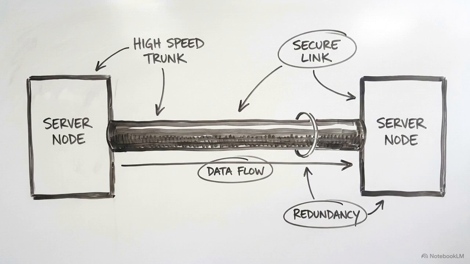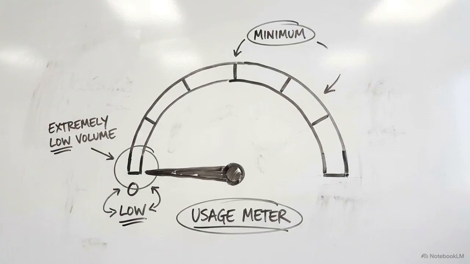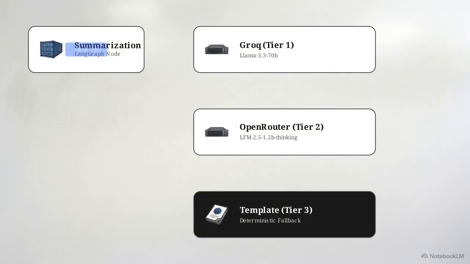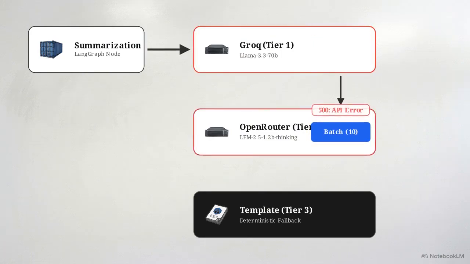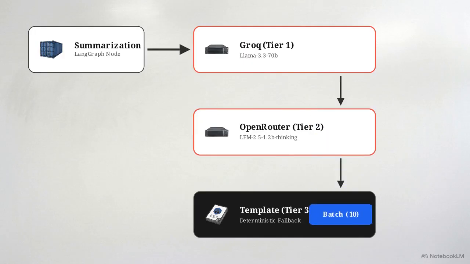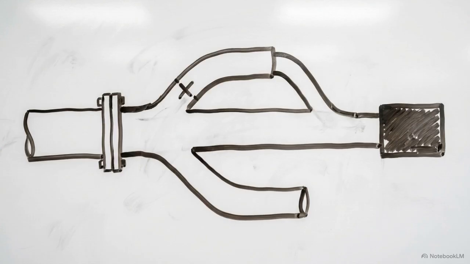The node routes the request to Groq first. If that hits a rate limit, the edge falls back to OpenRouter. If the secondary API fails, it defaults to a deterministic text template. Combining token reduction, batch processing, and a rigorous fallback chain guarantees execution, even when relying on volatile, free-tier endpoints.